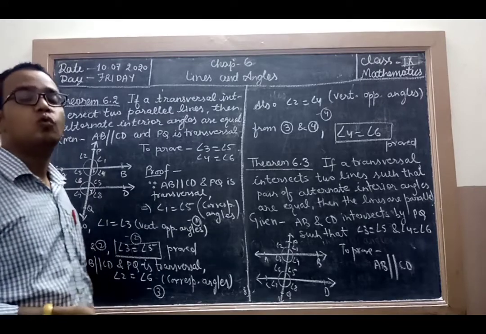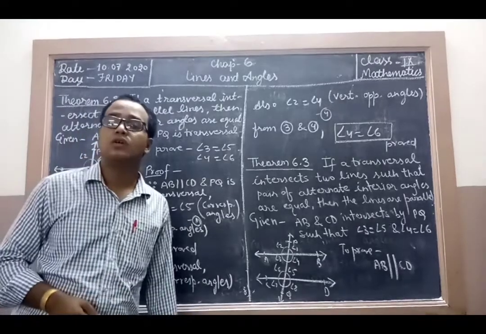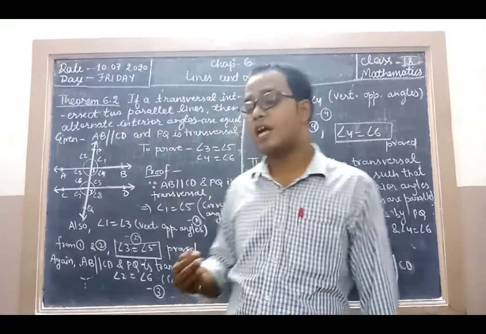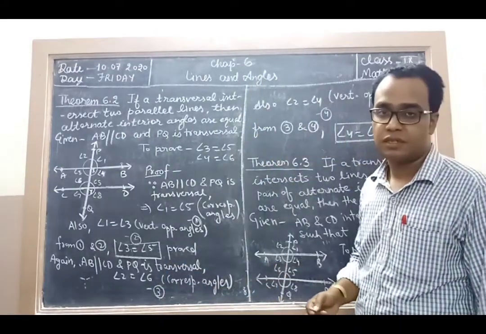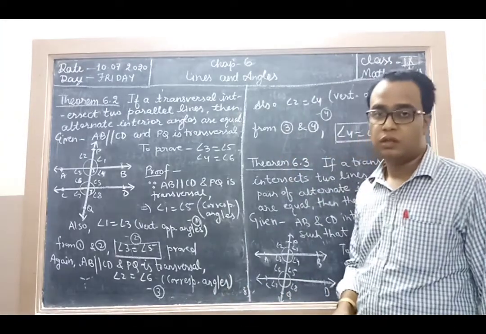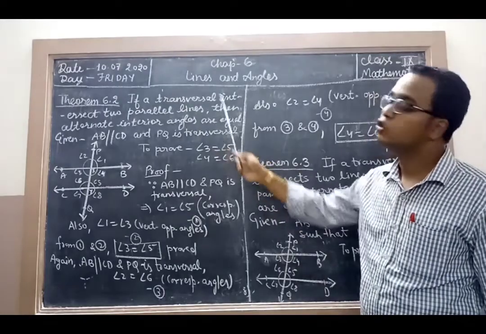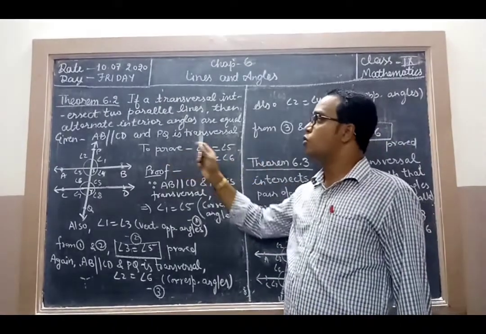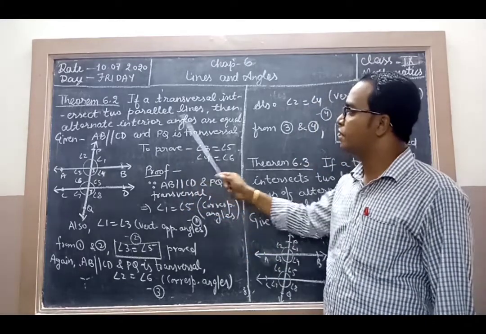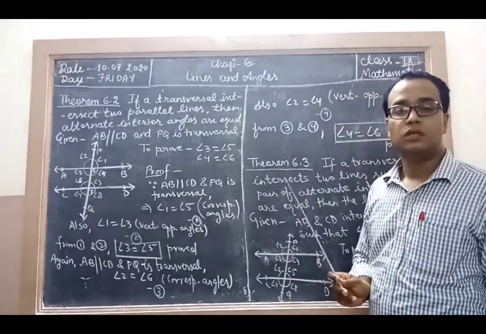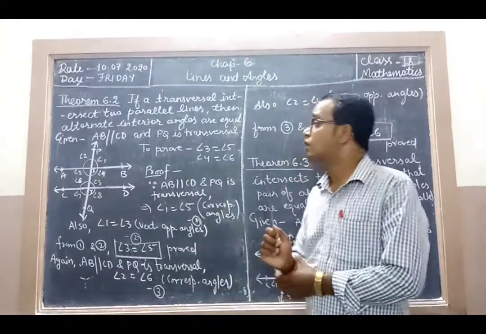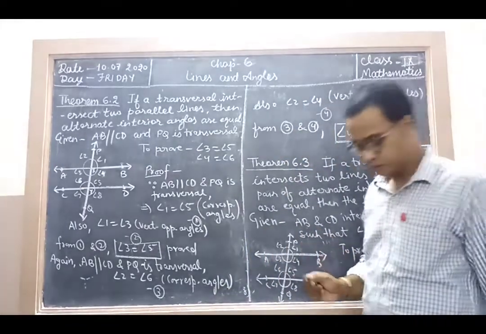Theorem 6.2. In the previous online class, we studied angles made by a transversal on two parallel lines. The result that we got in the previous topic is now proved as a theorem. Theorem 6.2: If a transversal intersects two parallel lines, then alternate interior angles are equal. It means there are two parallel lines intersected by a transversal, and we have to prove the alternate angles are equal.